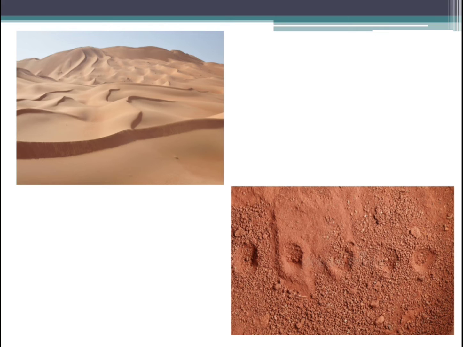Okay, and this soil is found in the states of Kerala, Tamil Nadu, and in some parts of Assam. Okay, children, and you can see the crops like coconut, rubber, tea. Okay, these are the crops which we can see in this soil. Okay, mostly this soil is used to make bricks. Okay, children, so these are the different types of soil that we have to learn. Okay, so this is our topic for today, children.